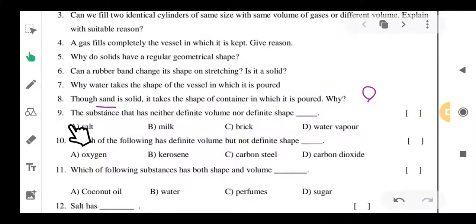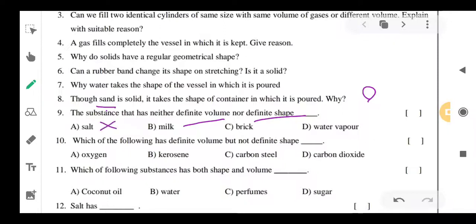Next, ninth one. The substance that has neither definite volume nor definite shape. So here we have to take the substance which doesn't have a definite volume and doesn't have a definite shape. A, salt, but salt is a solid, so it has definite shape and definite volume also.